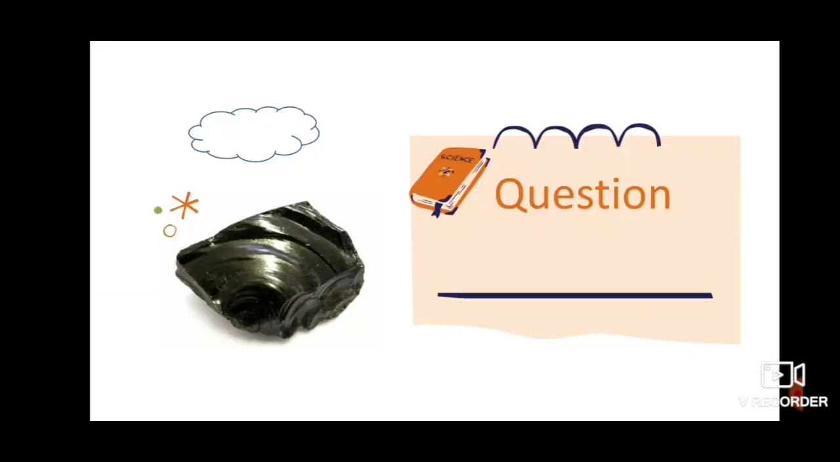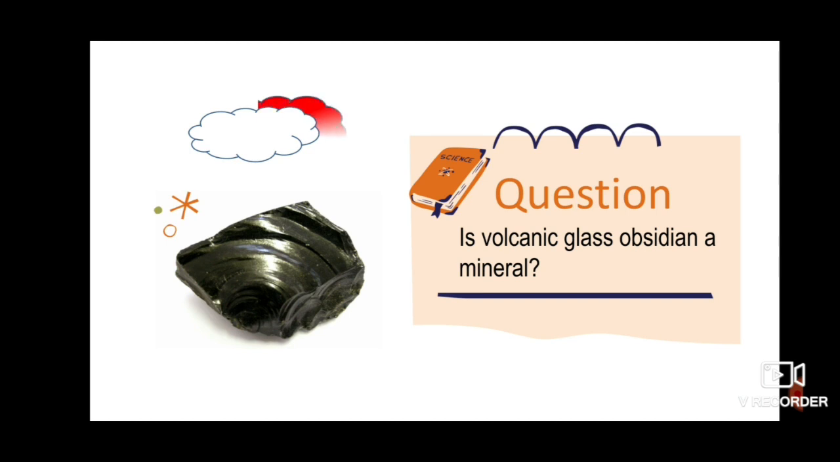Okay, now the question is, we have here a rock. Now, what is this rock? This rock is also known as obsidian. Obsidian is a volcanic glass, and this one is a product of volcanic eruption. Now, I want you to answer the question, is volcanic glass obsidian a mineral? I'm gonna give you 5 seconds.